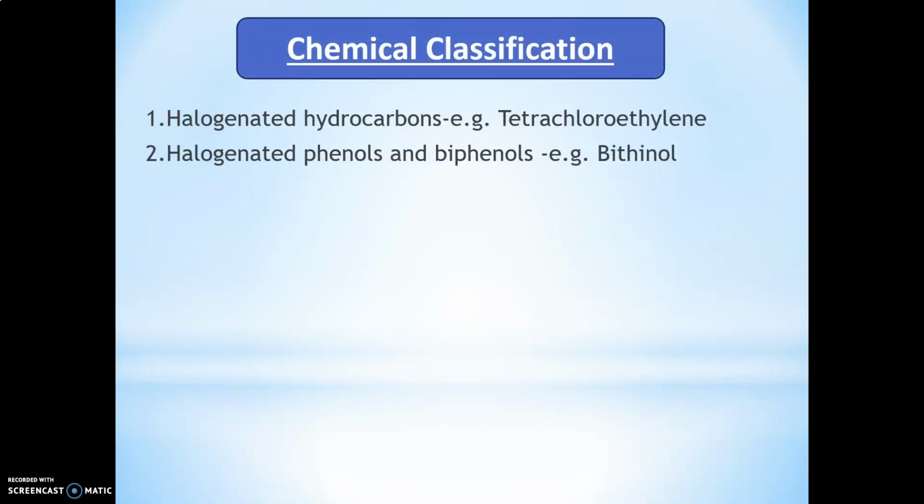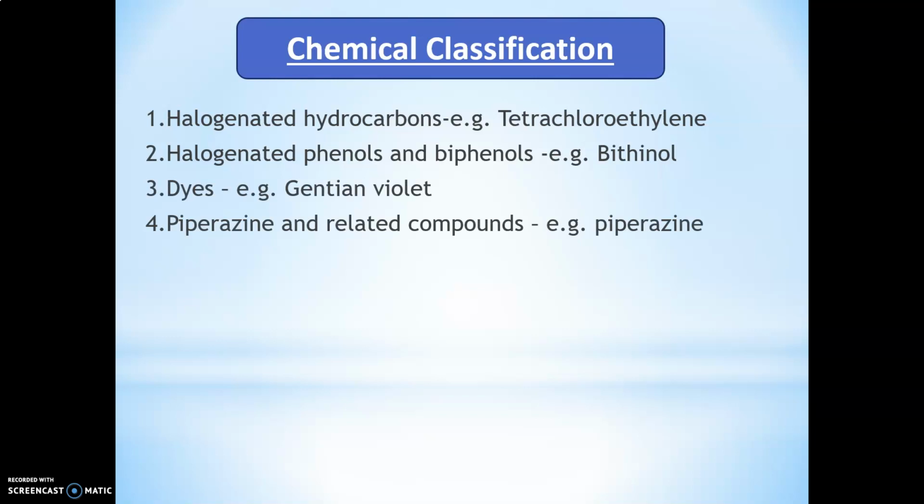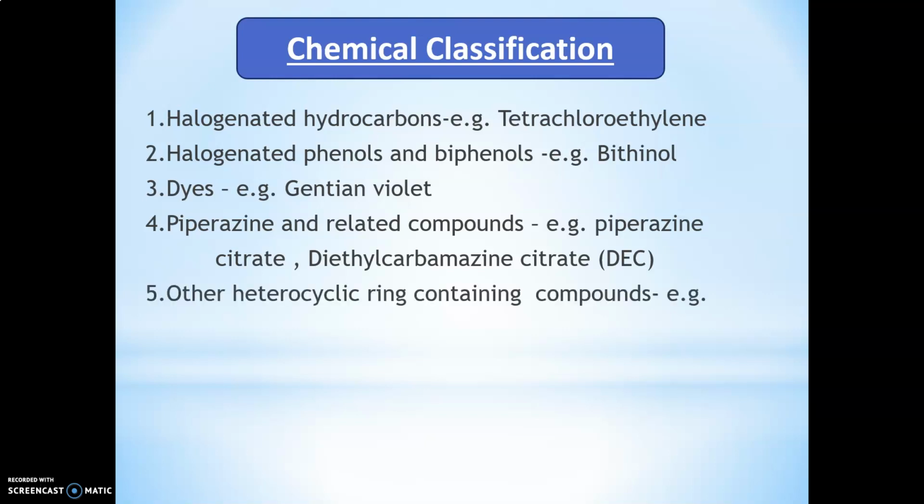Chemical classification: halogenated hydrocarbons, example is tetrachloroethylene. Second is phenols and biphenols, example is hexylresorcinol. Dyes, example is gentian violet. Then piperazine and related compounds, example is piperazine. Then DEC, that is diethylcarbamazine.